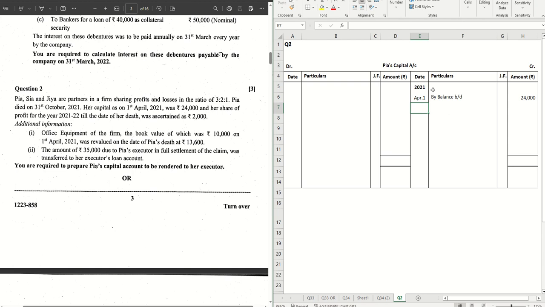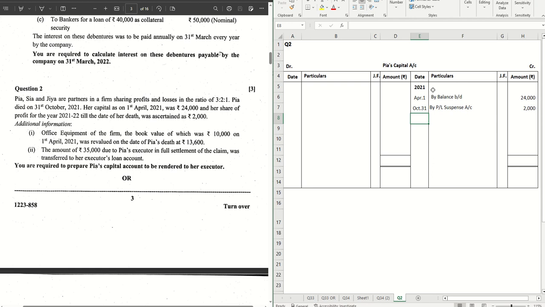This is given to her on the date of death. So this becomes October 31 by P&L suspense account. This is given to the partner via P&L suspense account. 2000 to be given. All right, this is done. What do we have next?